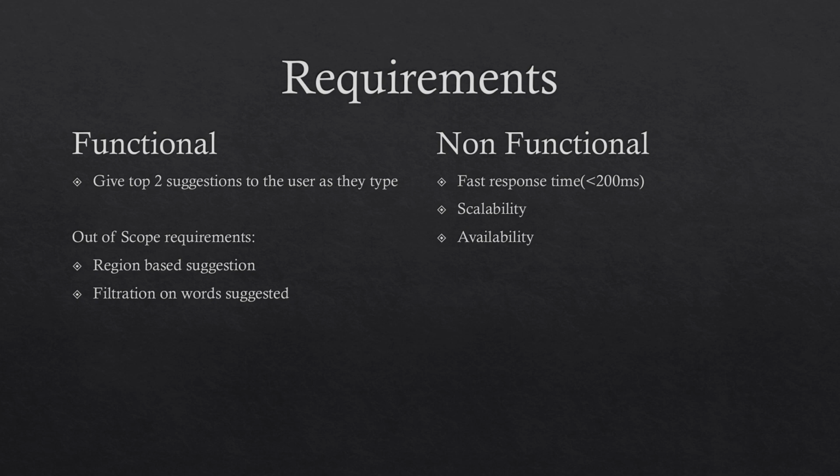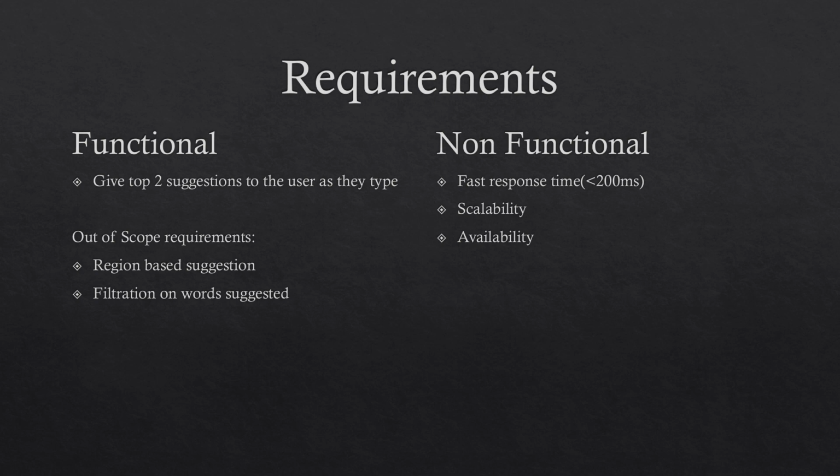In this particular design, the functional requirement will be that we will give the top two suggestions. We will not go into the complexity. You can build a system which will give 10 suggestions like how Google gives, but here for simplicity of explanation, we'll give the top two suggestions whenever the user types some word.